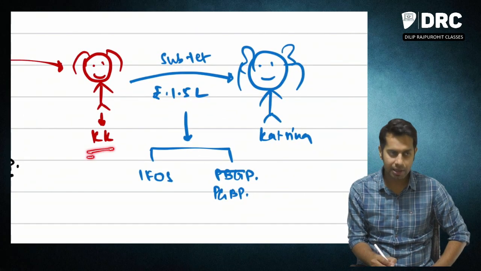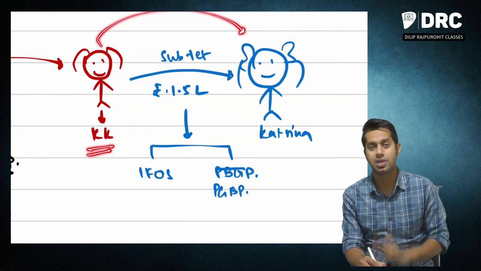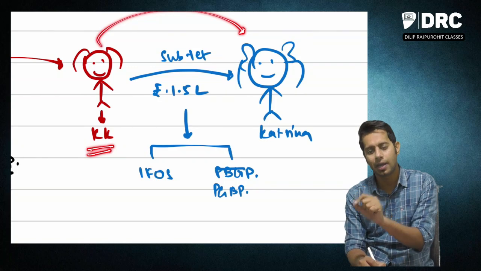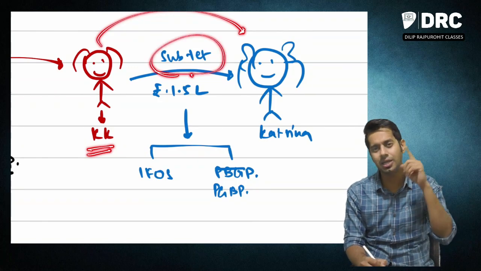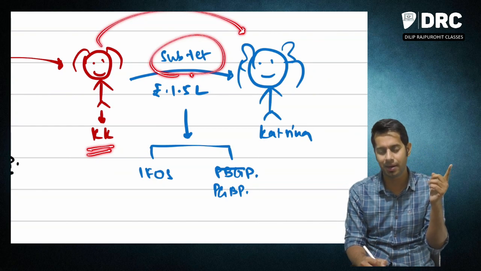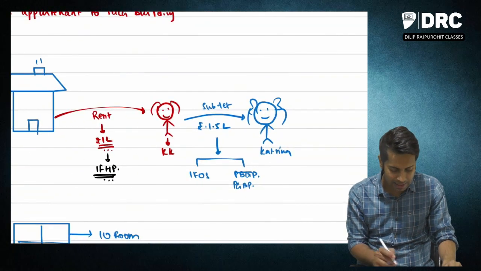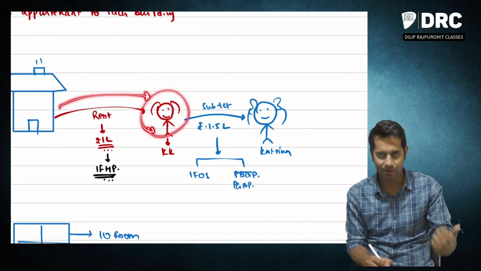Sir, what if Karina has given your property on rent to Katrina? What will happen if Karina is doing subletting, etc.? In such cases, will the income be taxable under the head income from house property? Answer is no. I am earning rent by letting my property to Karina, which is income from house property.